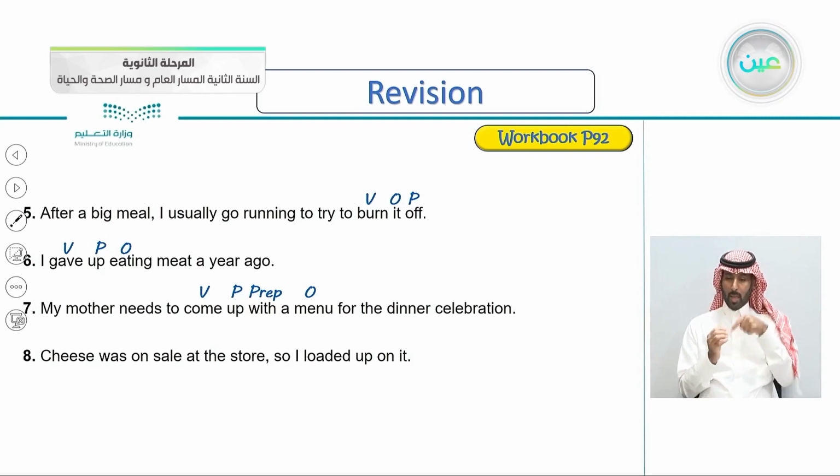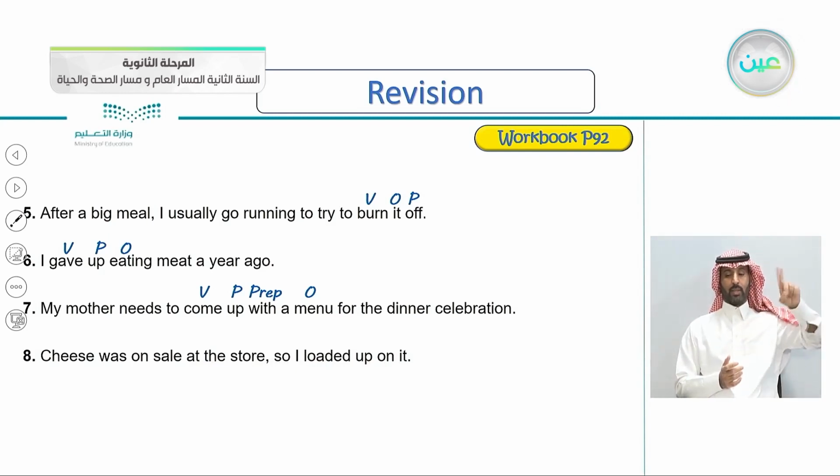Very good. Last one here, number eight. Cheese was on sale at the store, so I loaded up on it. There was a discount on cheese at the store, so I loaded up on it. So where's the verb here? Where's the particle?